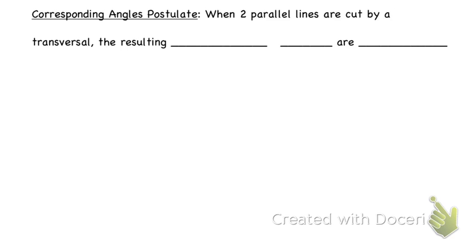Corresponding angles postulate. So we have another postulate. When two parallel lines are cut by a transversal, the resulting corresponding angles are congruent.